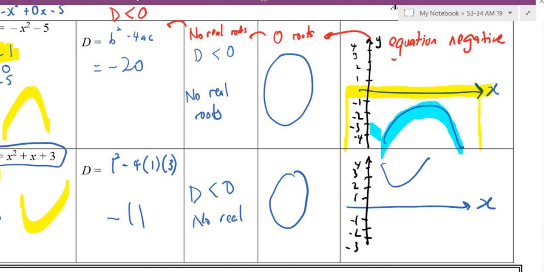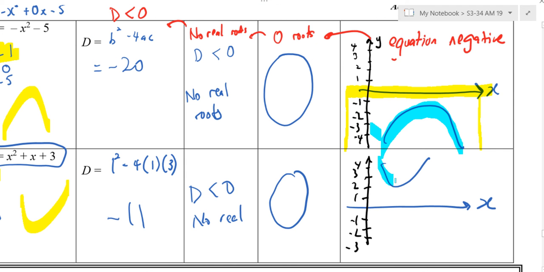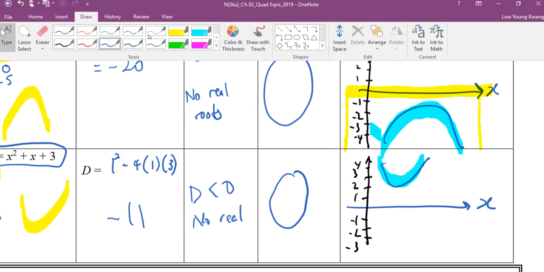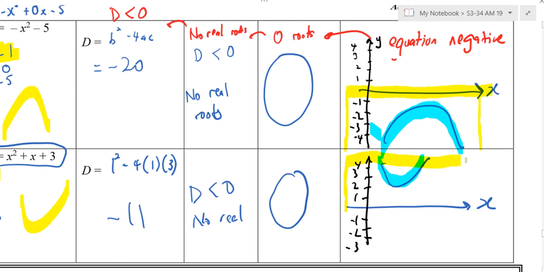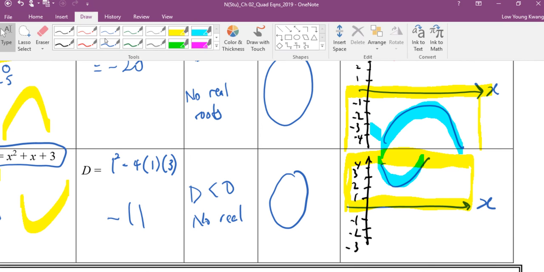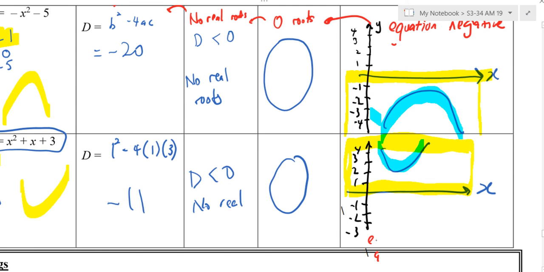What do you notice about my blue graph? Do you see that it is in the positive region? Positive region. So what can you conclude? When the equation is positive, what do you notice about the roots? 0 roots. What do you notice about the determinant? No real roots. Or D smaller than 0. Do you see the two conclusions?